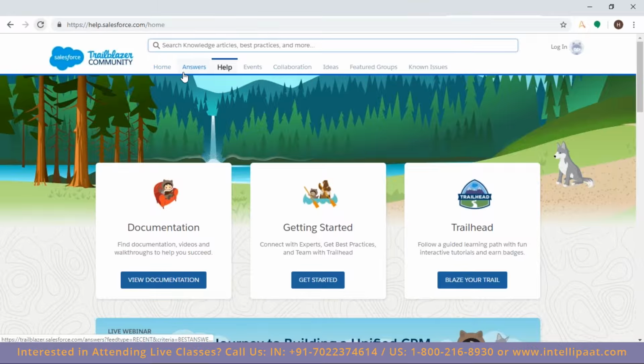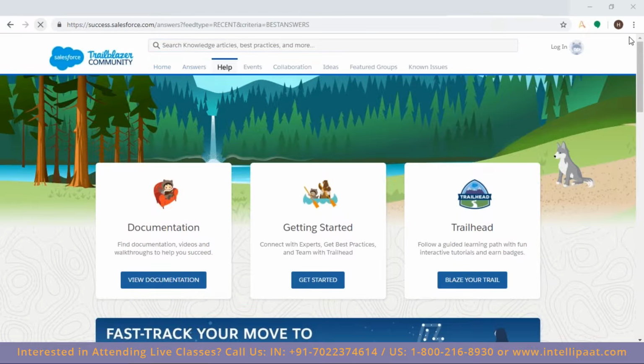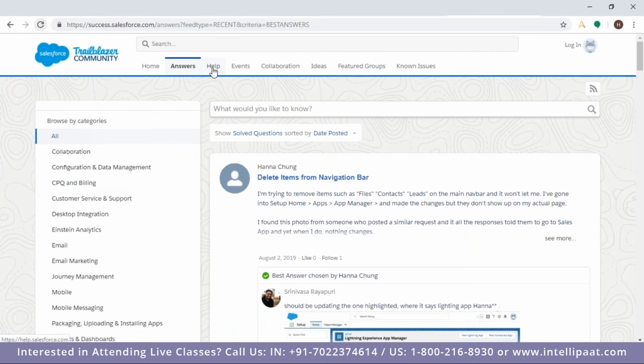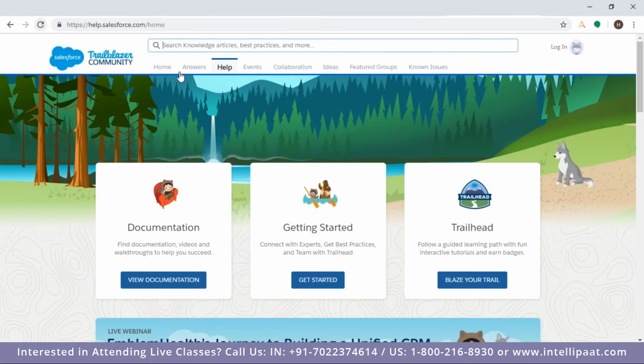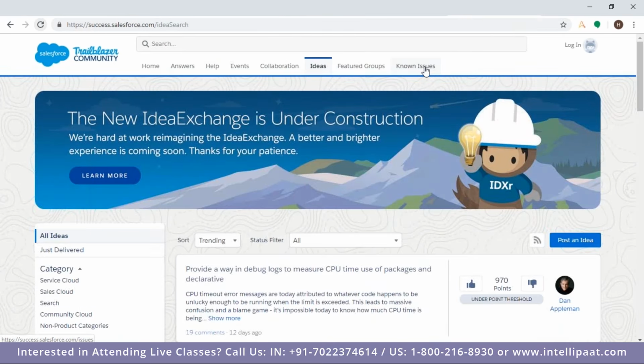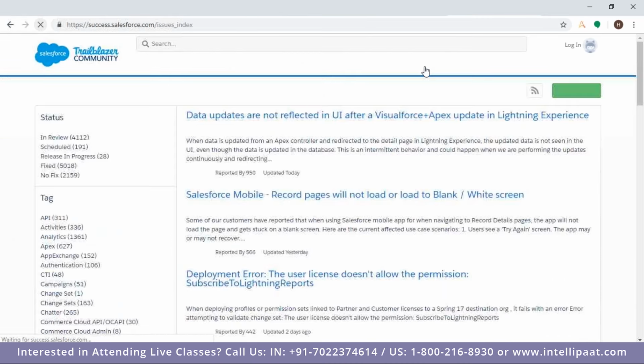That will take us here. So these are answers. You can ask questions if you have any, and then someone will answer you. You will get the help. So this is the community: events, collaboration, ideas, known issues. All these things you will be getting. That is the community portal or community cloud. So Salesforce also provides you this.